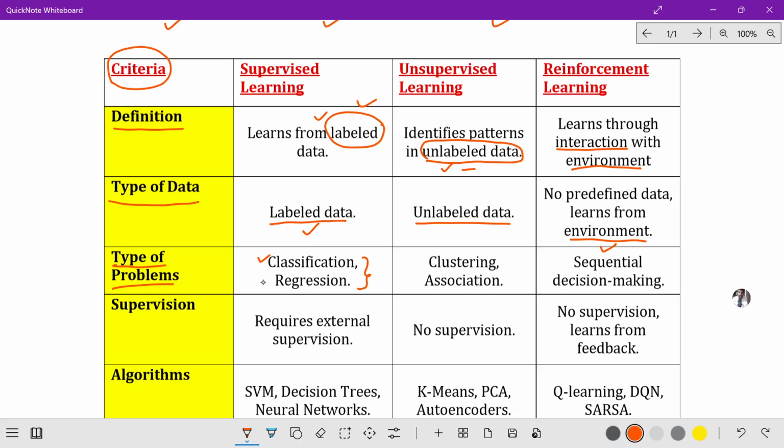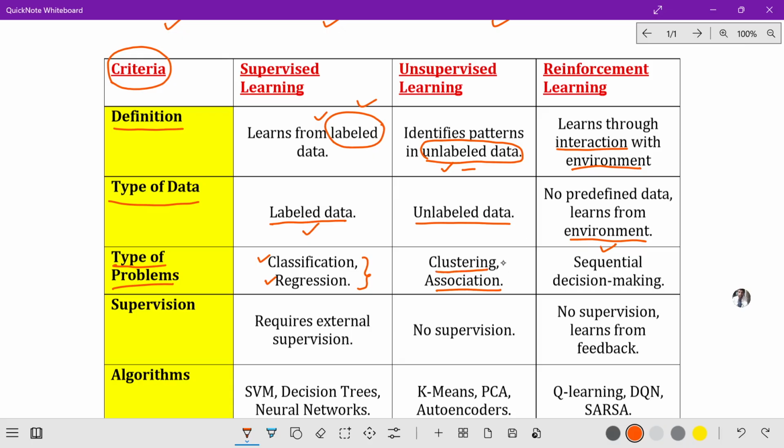Next one is regression. What is the meaning of regression? Regression is nothing but prediction. So the examples of supervised learning problems are classification and regression. But with unsupervised learning, the examples are clustering and association.